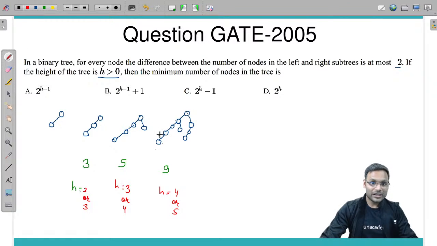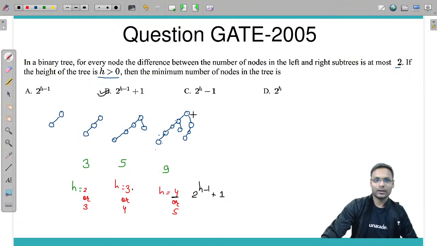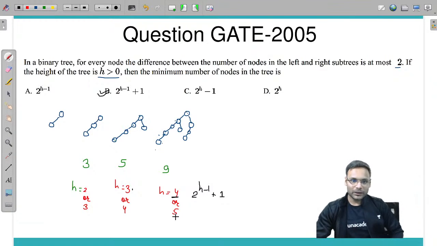Right? So based on this, if we are having height 4 or 5, based on that we can calculate the number of nodes. If we are taking height 4, I can write it this way: 2 power h minus 1, plus 1, which is 2 power 3, 8, plus 1. Here if we are taking height 3, then 2 power h minus 1, which is 2 power 2, 4, plus 1. Hence, I will go with the first definition, and this will be my option. I cannot go with this particular definition.